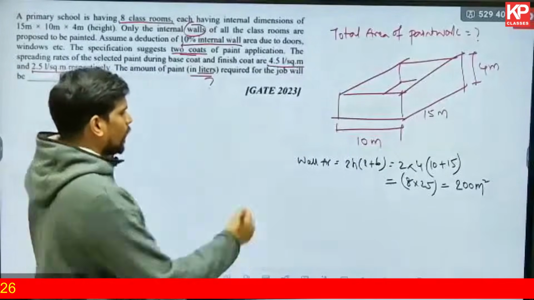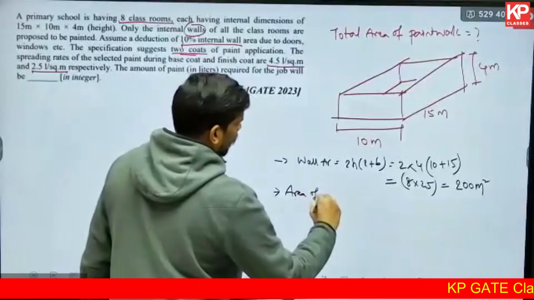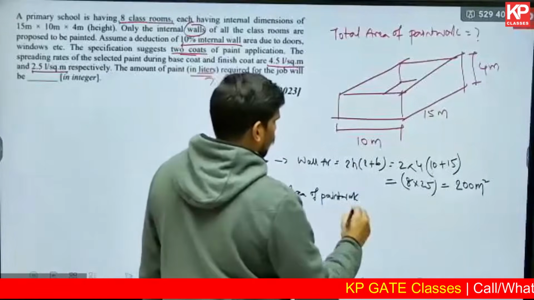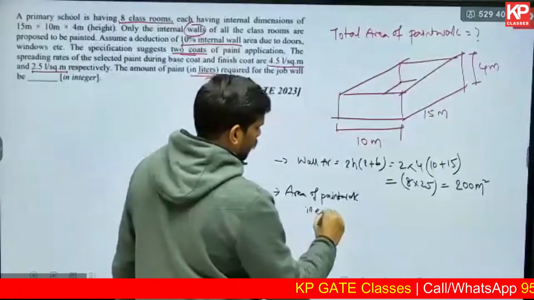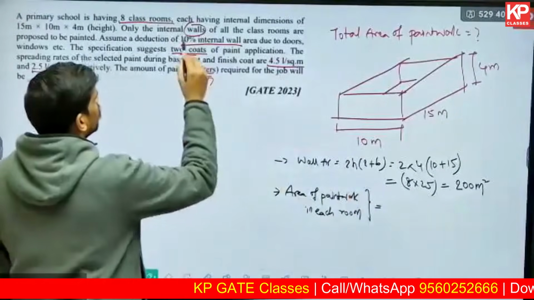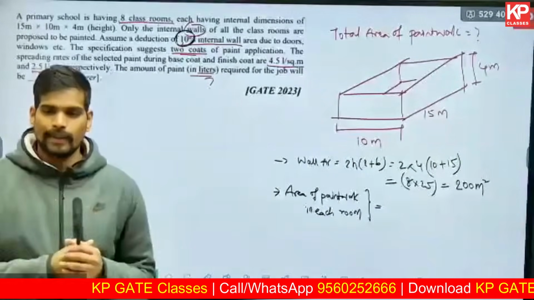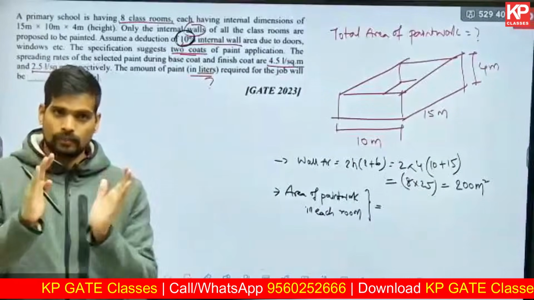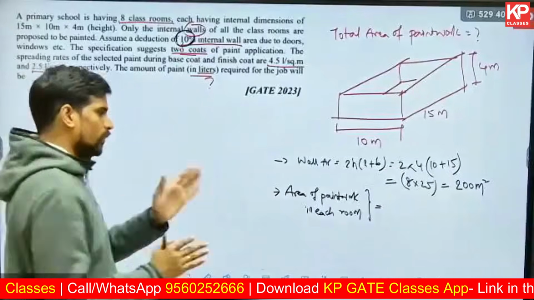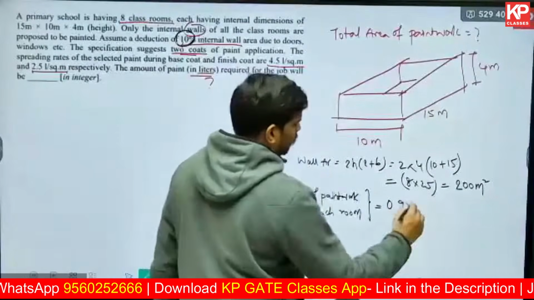But is this the area of paintwork of each classroom? No. The area of paintwork in each classroom, you need to deduct 10%. So if you deduct 10%, what percentage will be remaining? From 100%, if you subtract 10%, what is the remaining part which is left? 90%. So the area of paintwork will basically be 90% of the wall area.